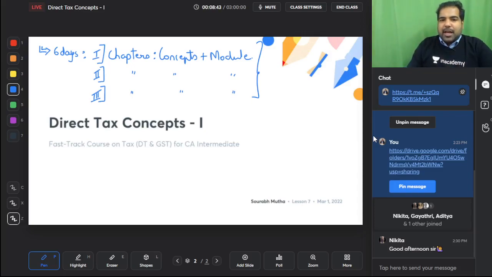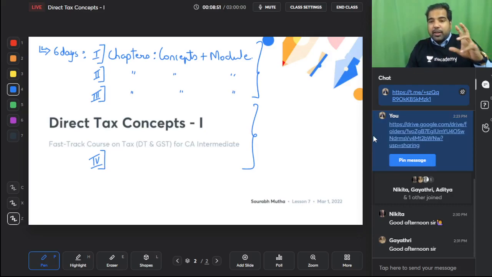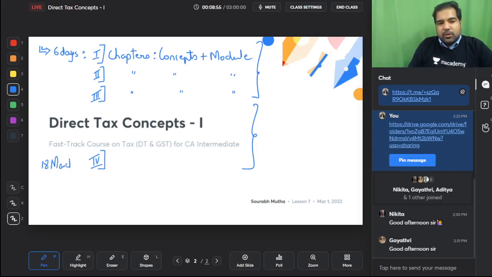But the next 3 days are after a gap. Here also we've got a gap, and in real also we have a gap. So the 4th day will directly take 2 weeks away, and this is on the 18th of March. We have the next lecture, where if there are any pending chapters, we will do the small chapters, and this basically will be the last few chapters like computation of income, return of income.